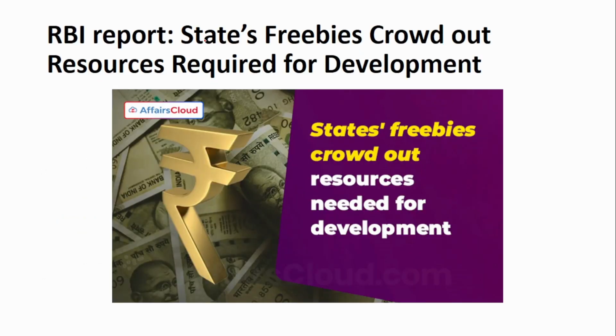Next is: RBI report states freebies crowd out resources required for development. So we know that many political parties provide these freebies in order to win elections. Each and every political party does this. What the RBI report states is that because of the freebies, the economic development of the country is being affected. That is what is mentioned in detail in this report.